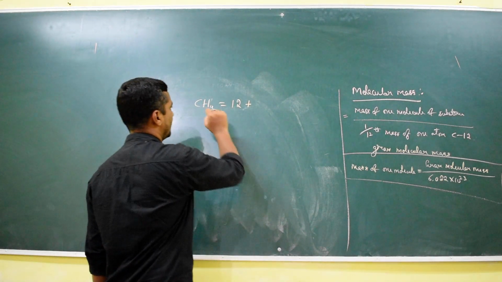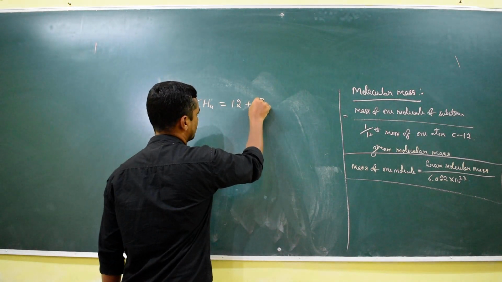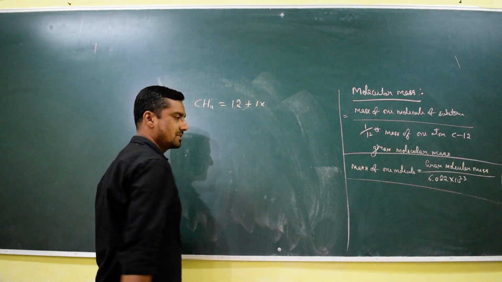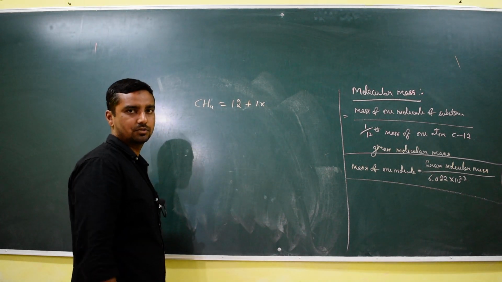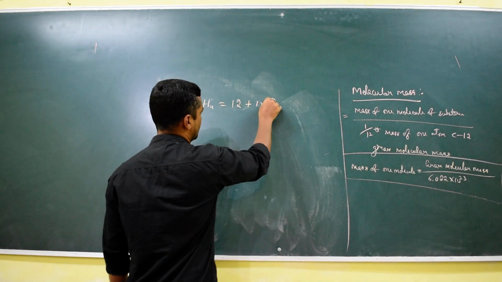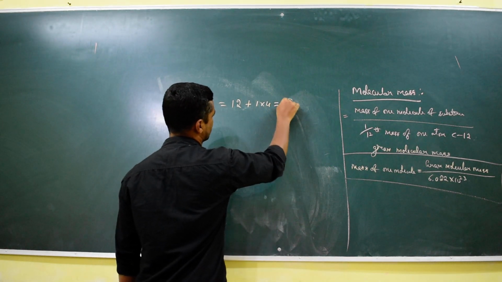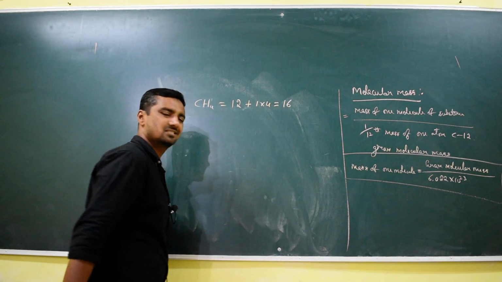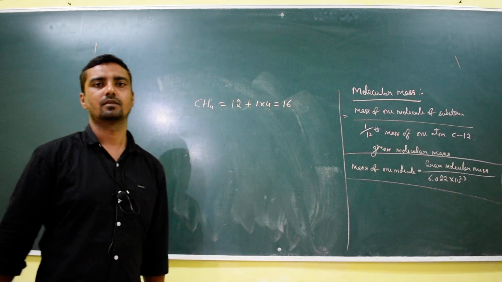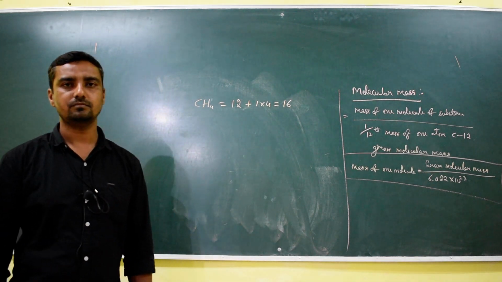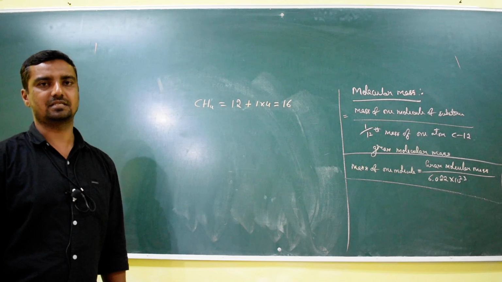Plus hydrogen, the mass of hydrogen is 1, right? 1 into how many hydrogen atoms are present? There are 4 hydrogen atoms, that's why it is multiplied by 4. 4 ones are 4, so 4 plus 12, that is 16. The molecular mass of methane is 16. It's a very easy one.